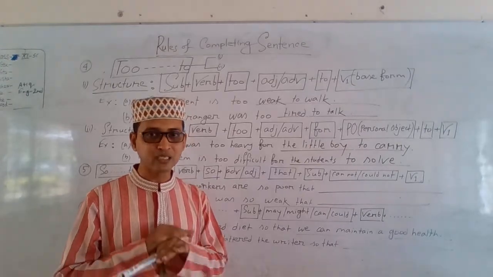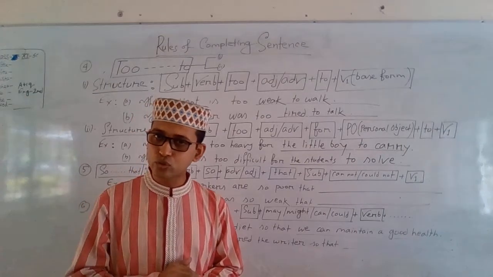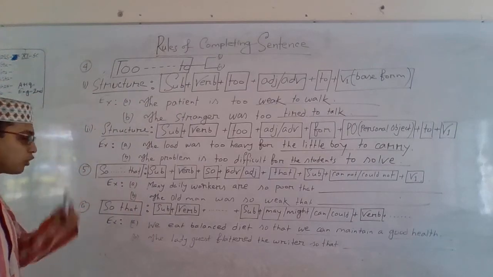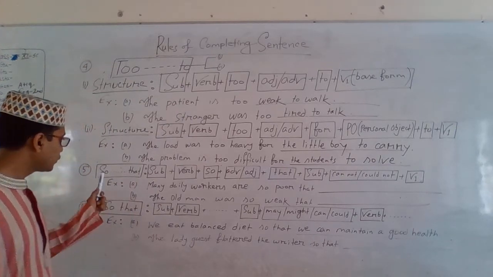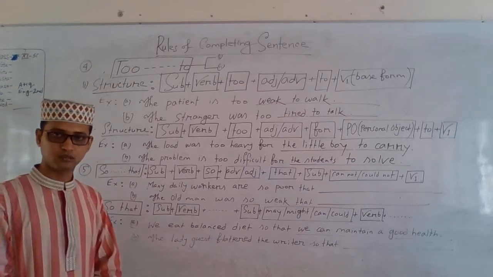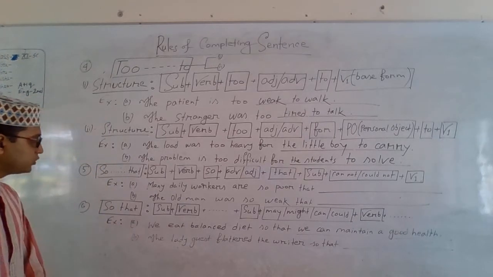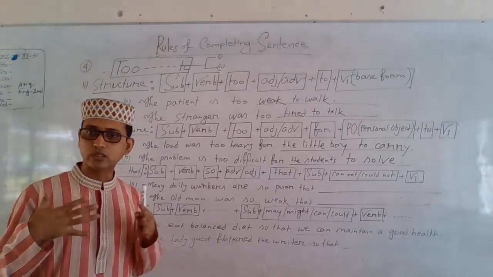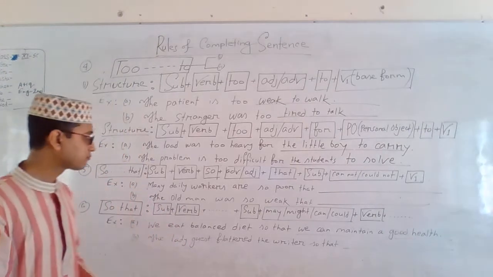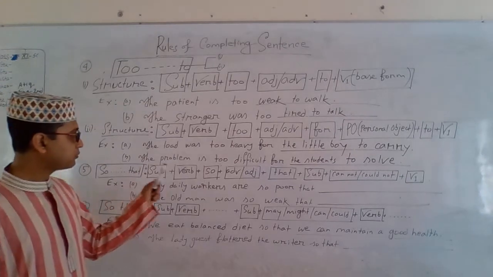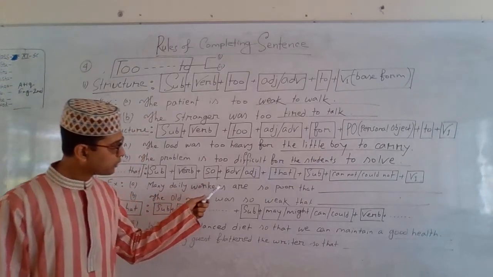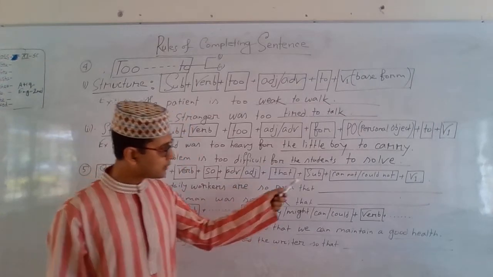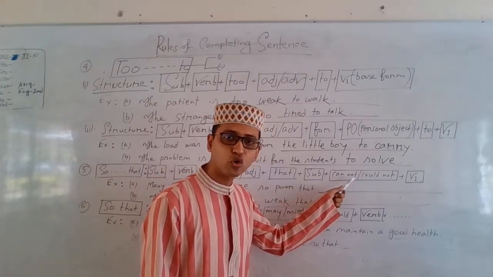Everything will be very easy and facile to you. Students, please, let's concentrate on rule number 5. So that, okay? A conjunction. Using that conjunction, we can also complete a sentence: subject plus verb plus so plus adverb or adjective plus that, and then subject plus cannot or couldn't